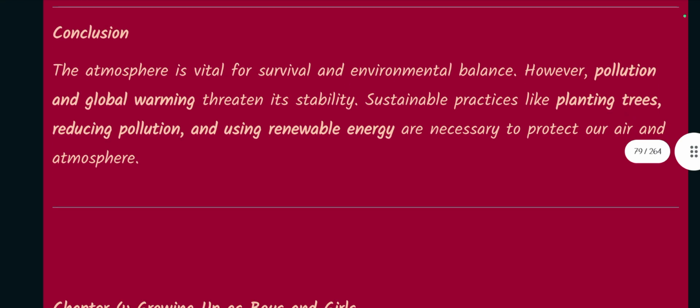Conclusion: the atmosphere is vital for survival and environmental balance. However, pollution and global warming threaten its stability. Sustainable practices like planting trees, reducing pollution, and using renewable energy are necessary to protect our air and atmosphere.